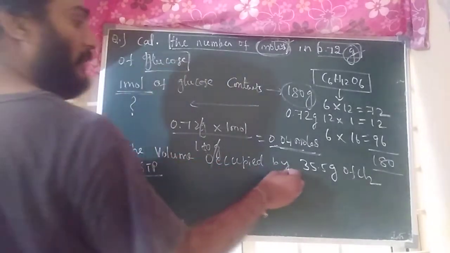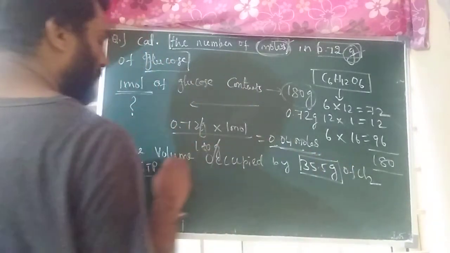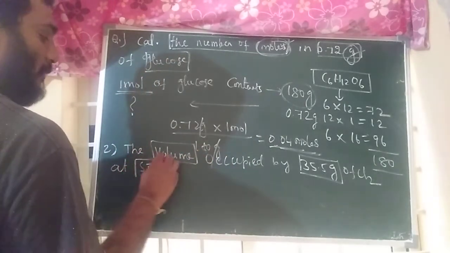Volume occupied by 35.5 grams, volume at STP condition.